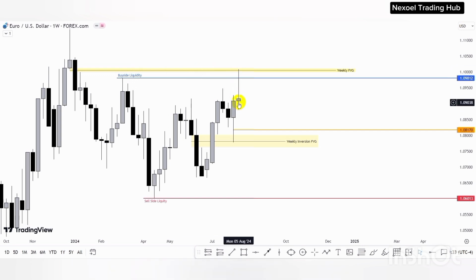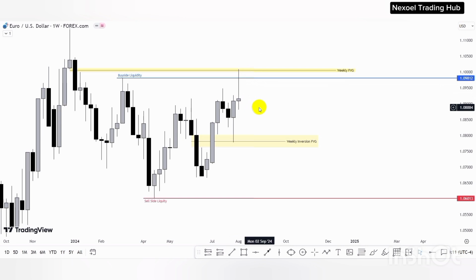What we could see is that price returned to the downside and then mitigated this order block, mitigated the open price, and then price pushed to the upside. But then we actually had a down close week, because I told us if price should raid the buy side liquidity last week, we're expecting to have a down close week. We are still expecting to see that price continues in a bullish ride, but first we want to see price give us a sell movement to the downside before we can frame the bullish move to the upside.